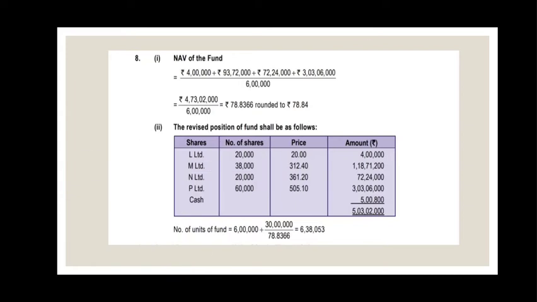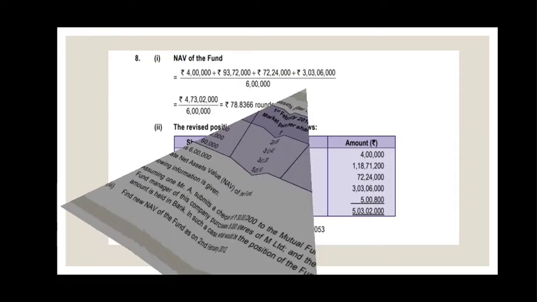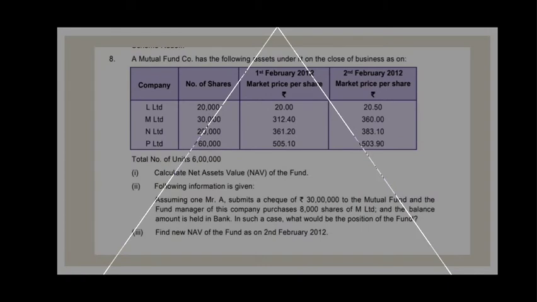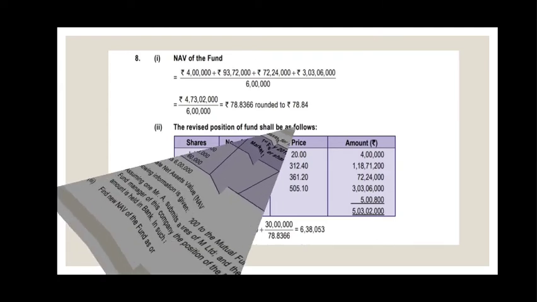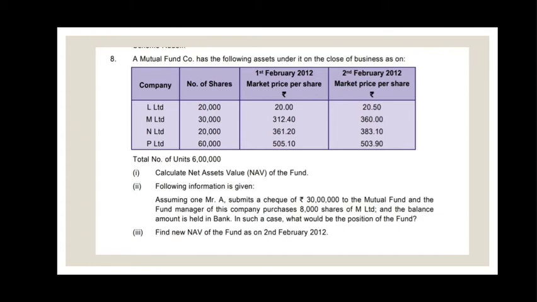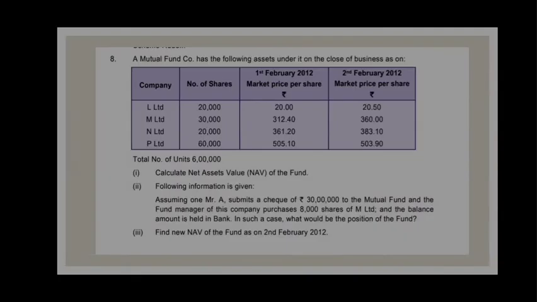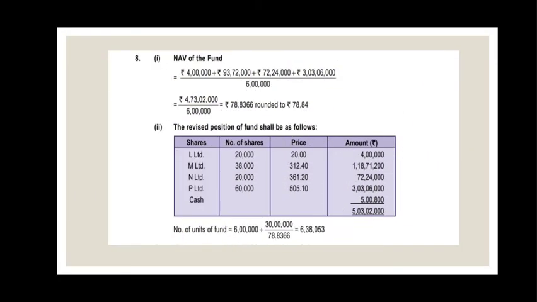NAV of the fund. Here 20,000 into 20, 4 lakh. Like that, multiply with the market price, we get the total value of the investment, and here we can see 6 lakhs as the total number of units. Total number of units. So we get the NAV of the fund.